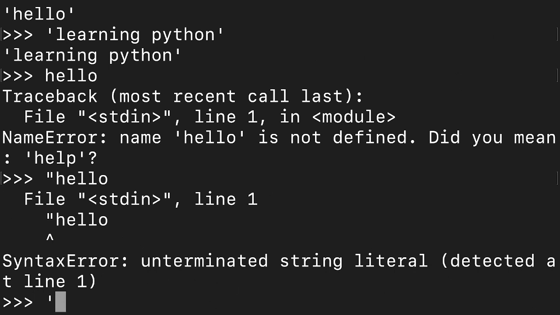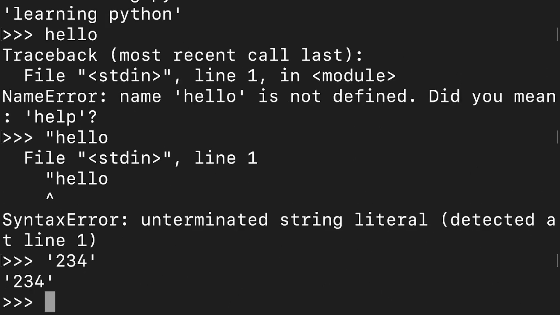Also, as I said, digits can be represented. So let us say I am writing this number. Okay, so this is considered as what? It is considered as a string. Okay, but as I said, we cannot perform arithmetic operations.